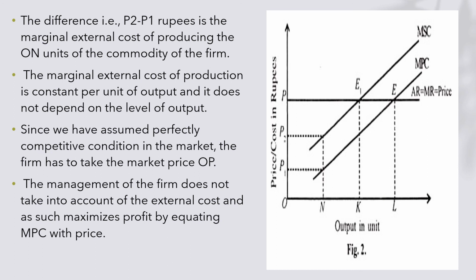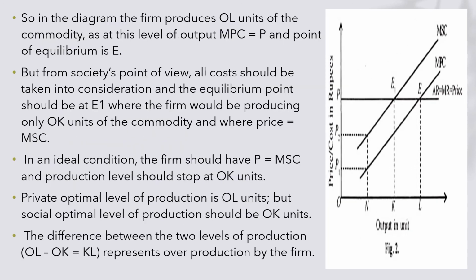The firm has to take the market price as given. The management of the firm does not take into account the external cost, and as such would maximize profit by equating MPC with the price.